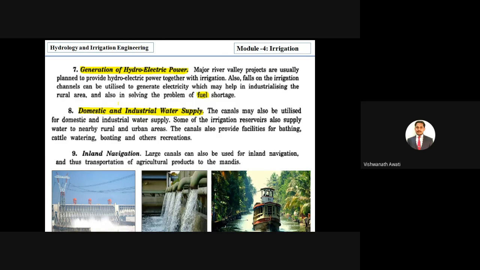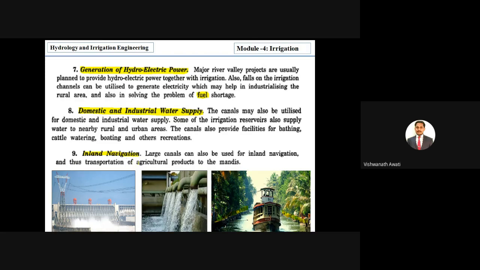Next is inland navigation. So we know navigation, right? Inland navigation means navigation other than on the sea. By constructing large canals, you can see in the image, these canals are also used for shipping, and large canals can be used for inland navigation, thus for transportation of agriculture products to the mandis.